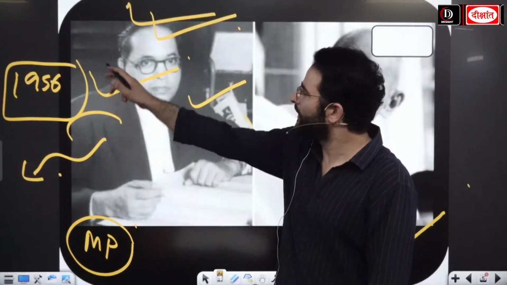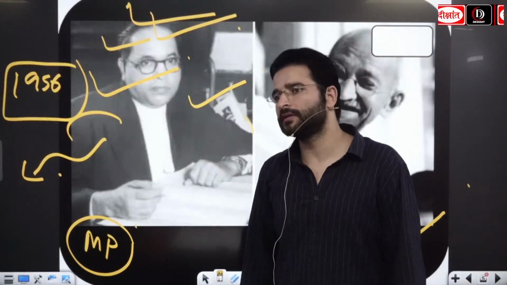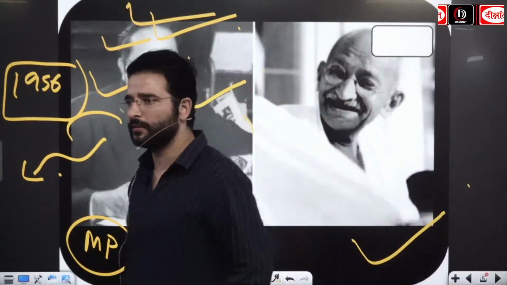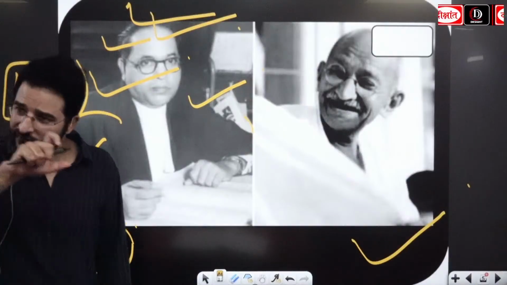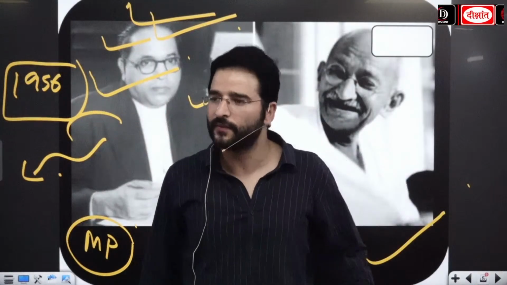Even at present, you can see that he is being worshipped by the Dalits or the scheduled classes or the depressed classes. Apart from that, B.R. Ambedkar ji had faced these problems by himself because he came from this oppressed class, this lower class of society.